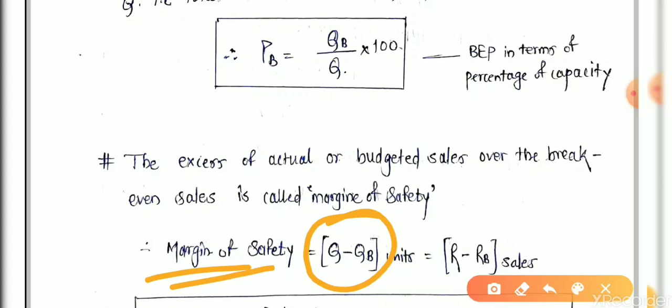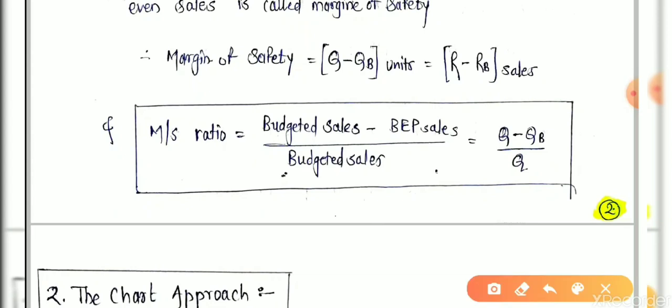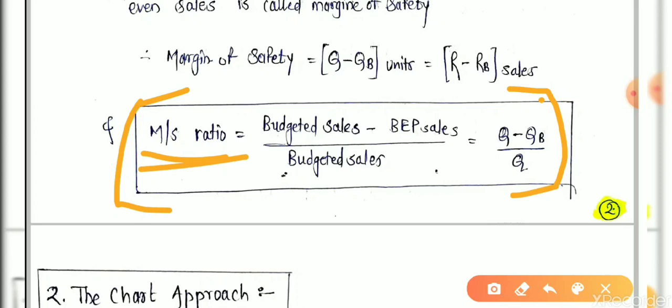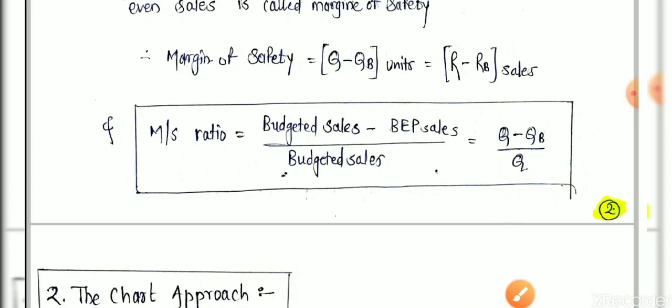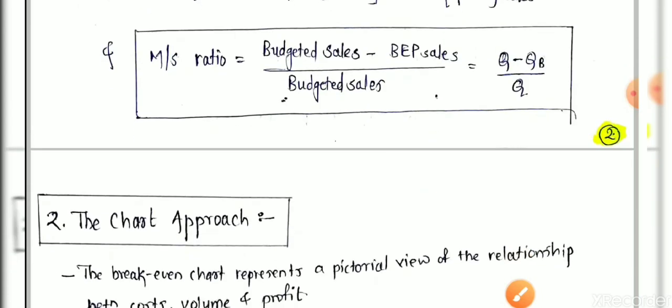As your margin of safety is higher, your risk is lower, and your profit is higher in this particular business. Then MS is the margin of safety ratio, which is (Q minus QB) divided by Q, that is margin of safety divided by Q, the total budgeted sale or stored stock or total sales. This is the MS ratio.